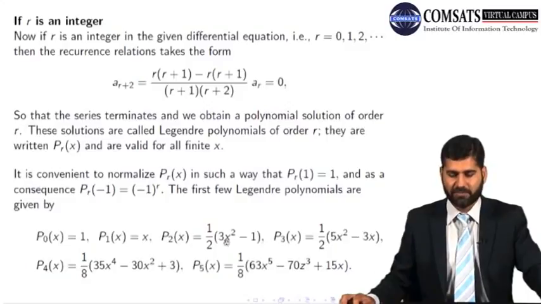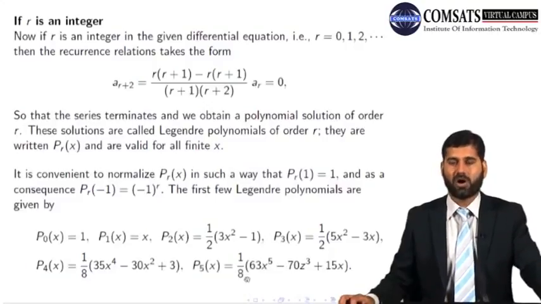At x equals 1, P1 is 1. At 1, 2 by 2 is 1. At 1, 2 by 2 is 1. At 1, this is 35 minus 30 plus 3, which is 8, and 8 by 8 is 1. Similarly, this is 1. So all are 1 at x equal to 1.